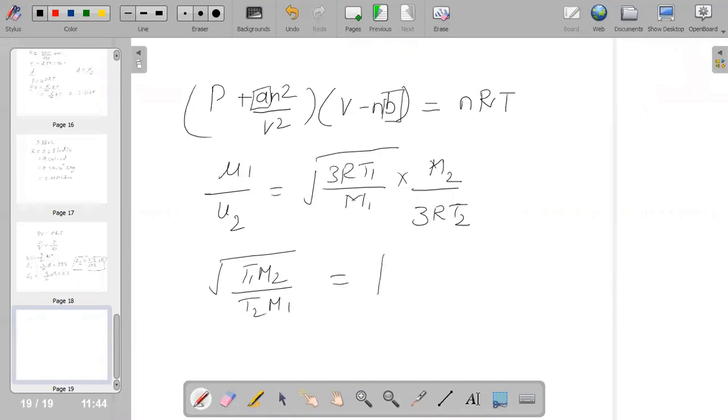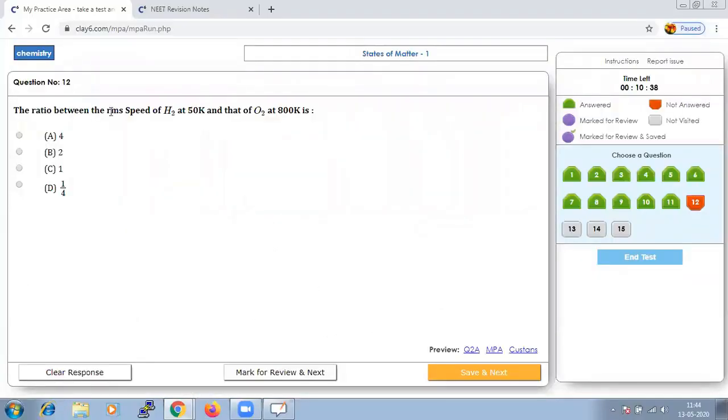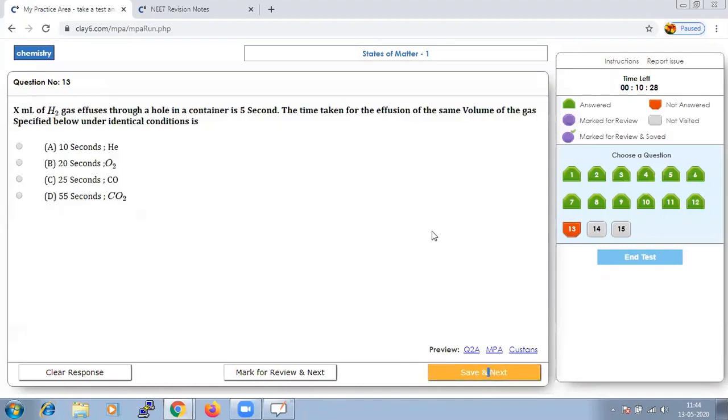The given values are 50 into 32 divided by 800 into 2. When we calculate and take the square root of it, we get the value to be 1. Hence the ratio between the RMS speeds, the answer should be C. Let us save that and go to next.